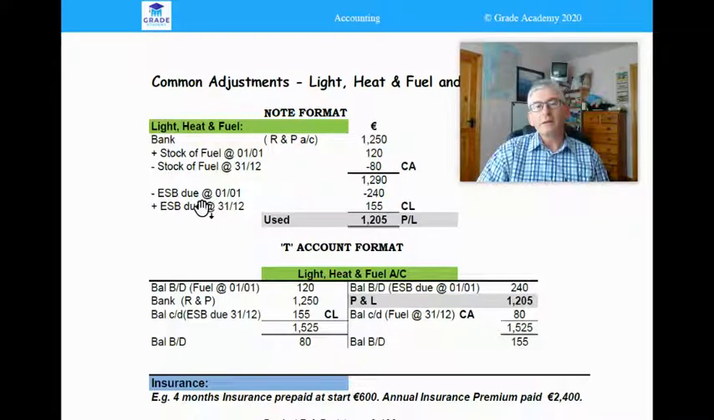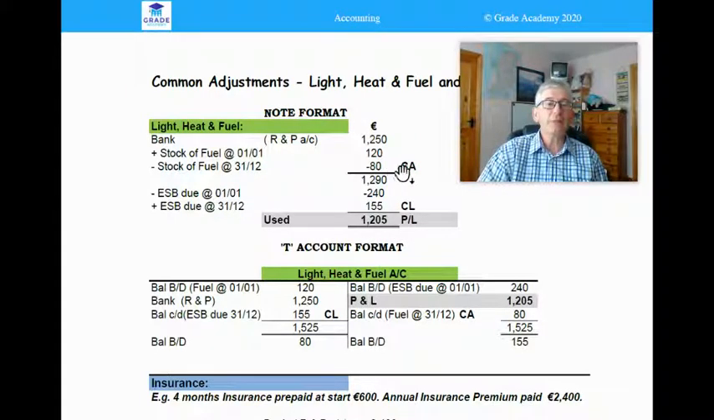Now, if there was an amount due to the electricity company, the ESB, Electric Ireland now I think it is, at the start of the year, well, what it means is 1,200 of the 1,250 payment, 240 of it related to last year's accounts, so we have to take that away from the 1,250. And if there's an amount due to Electric Ireland at the end of the year, well, we haven't paid for it yet, but we have used it, so therefore that should be added to the expense for this year. So the used figure and the figure to go into the profit and loss will be €1,205.